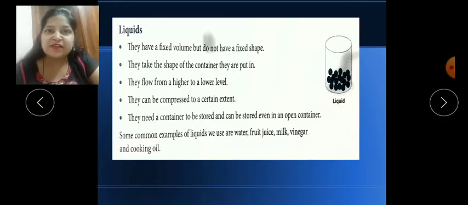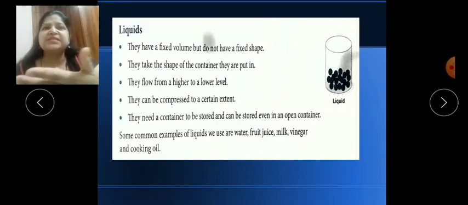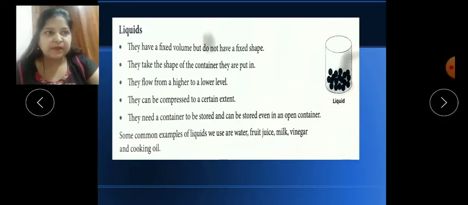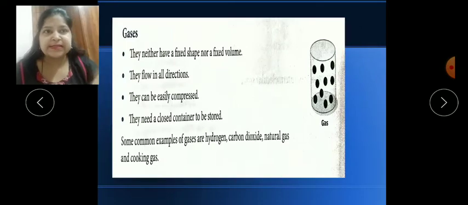We all use these liquids in our day-to-day life: water, fruit juice, milk, vinegar, cooking oil, petrol, diesel, kerosene. So many examples are there. All these are examples of the liquid state of matter. Now children, the third state is gases.